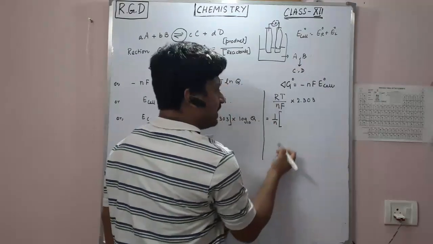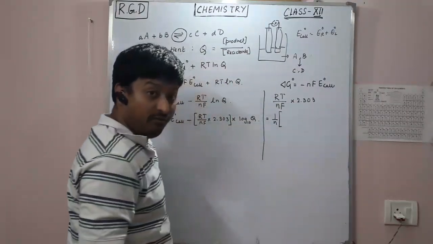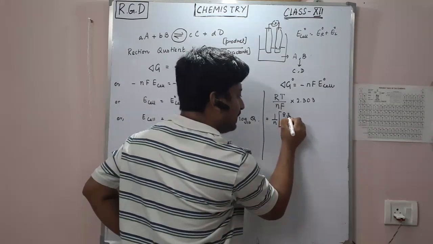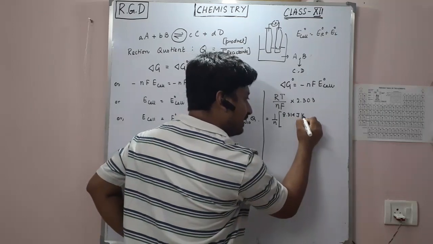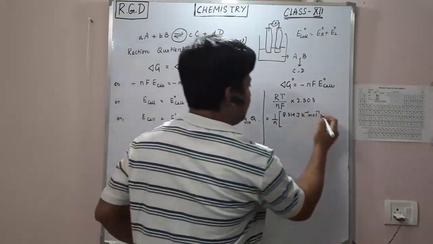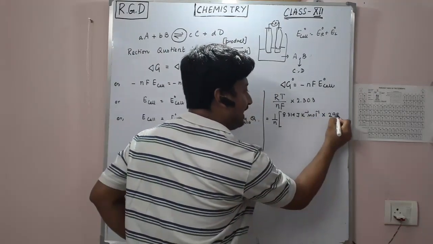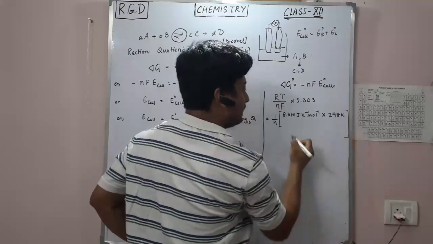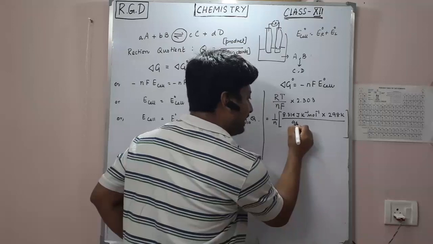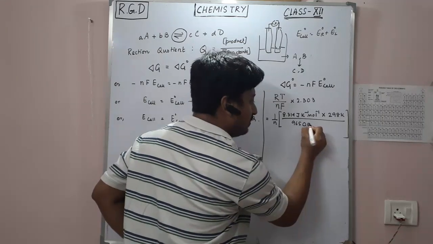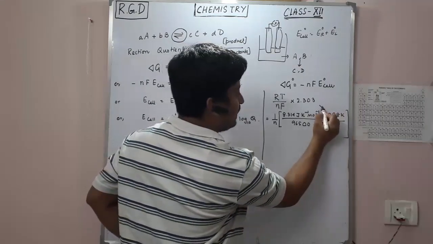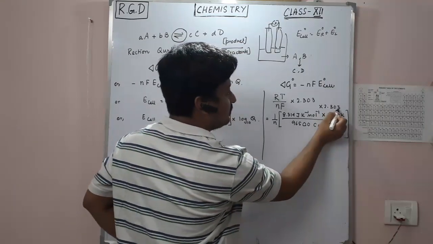For the rest, RT: the value of R is 8.314 joule per Kelvin per mole, and the temperature is 298 Kelvin, divided by F, which is 96500 coulomb per mole, multiplied by 2.303.